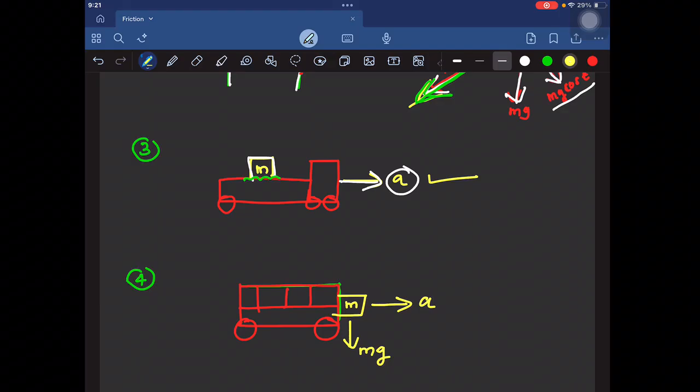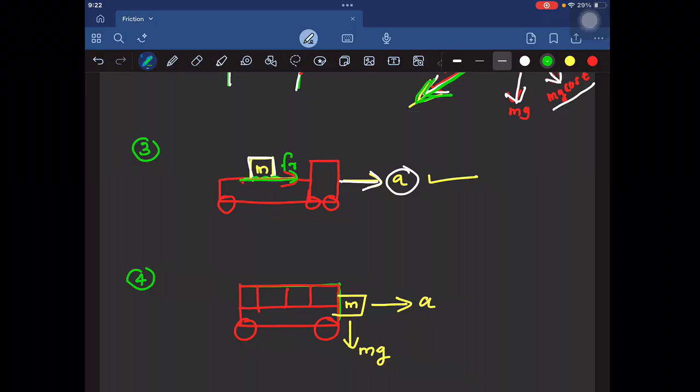Now look, here this is a bus, and here we place the mass m like this. The bus is moving in this direction, and since this is a mass m, there is a vertically downward gravitational force in this direction. Imagine the bus is moving with a very high acceleration, then the body does not fall.